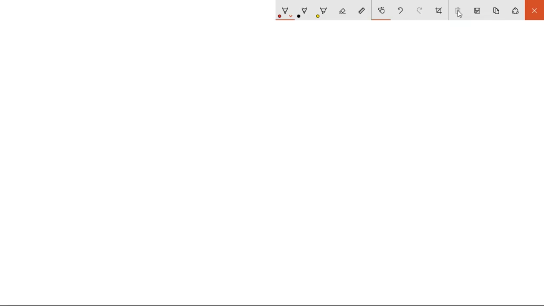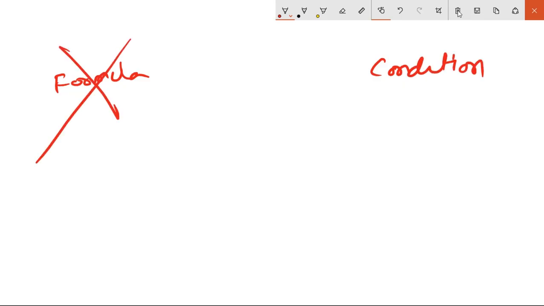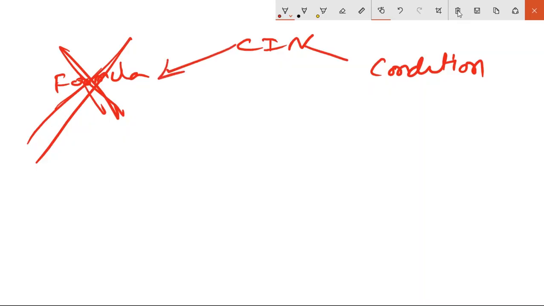So coming to SAP, we can configure taxation in SAP in two ways. One is formula based, one is condition based. But now there is no formula based, it's completely ruled out. Until now it was outdated, but it is completely ruled out now. Before GST it was outdated, but now it doesn't exist. It's gone away. So anyway, we can configure tax in two methods: one is formula based and one is condition based.